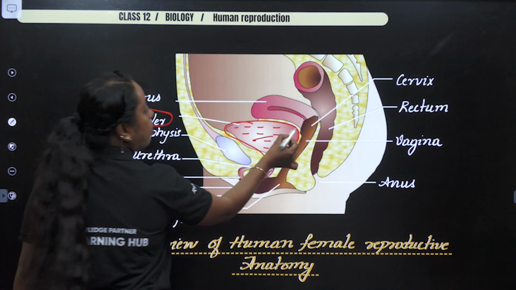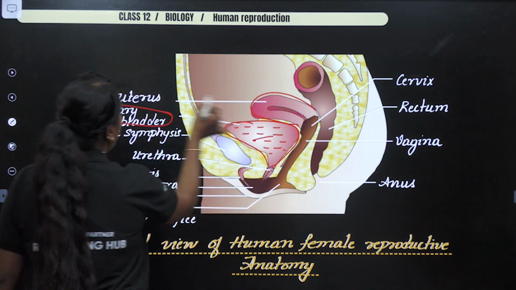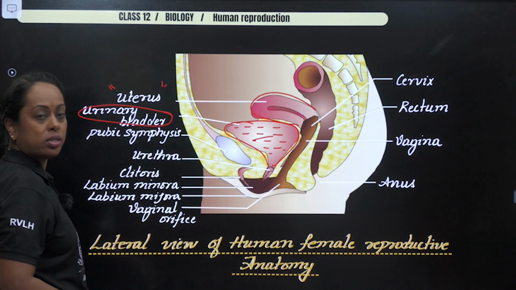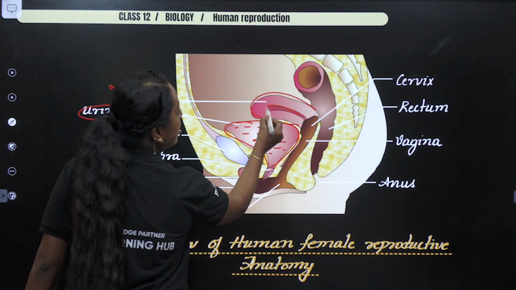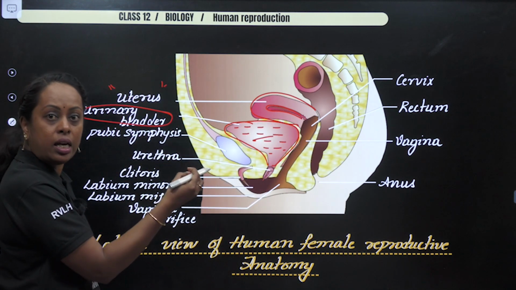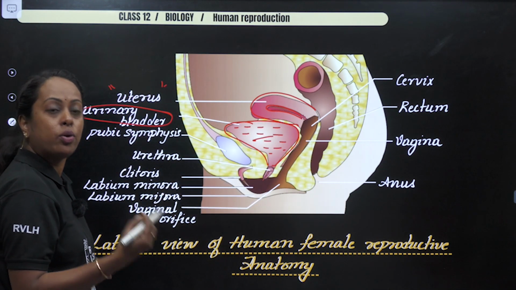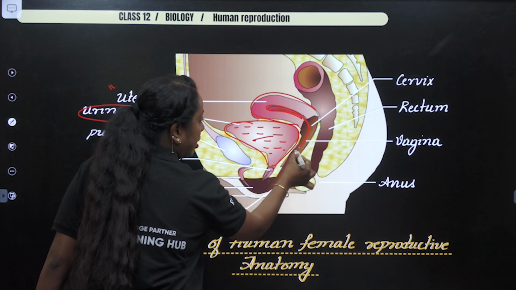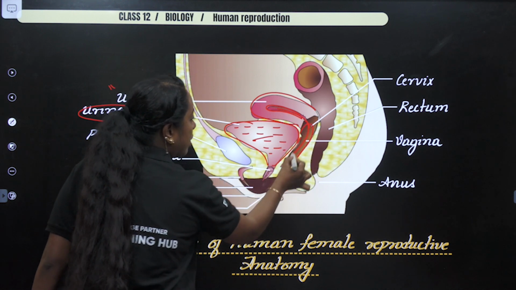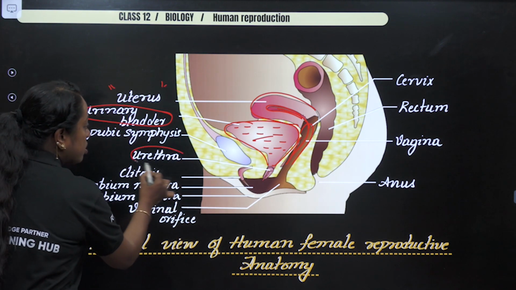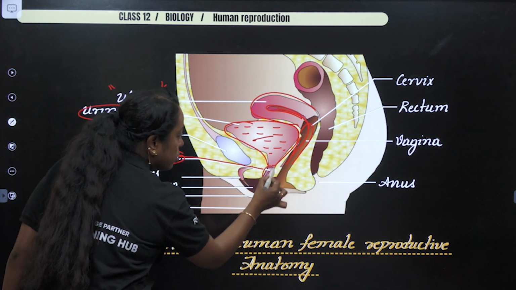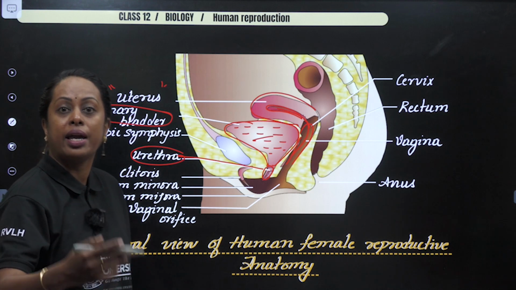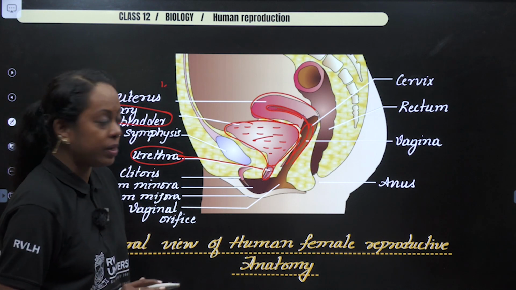Now, observe on top of it, the top structure is called the uterus. You see this particular cavity here. This is the uterine cavity. That's where the baby is going to develop. So it is continued here. Then this particular region, I'm talking about, is what is called the vagina. Next, what is the urethra? The small part is known as the urethra. Urethra is longer in case of male, shorter in case of female.